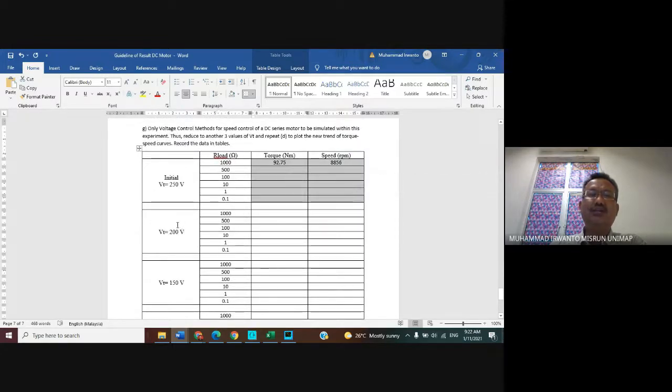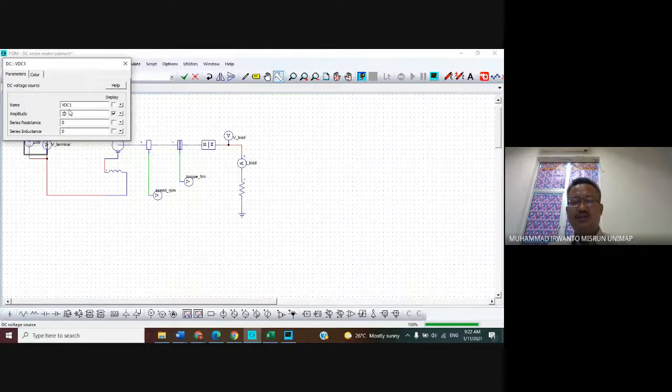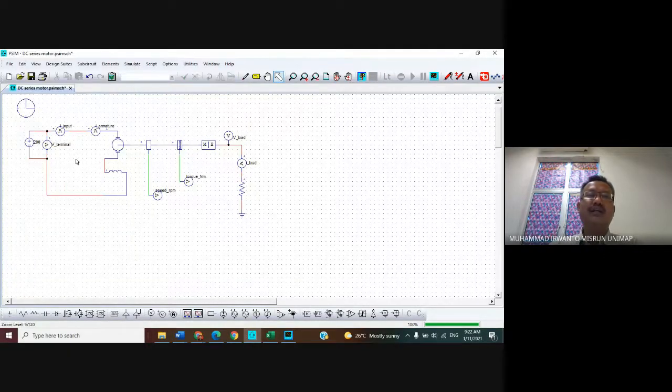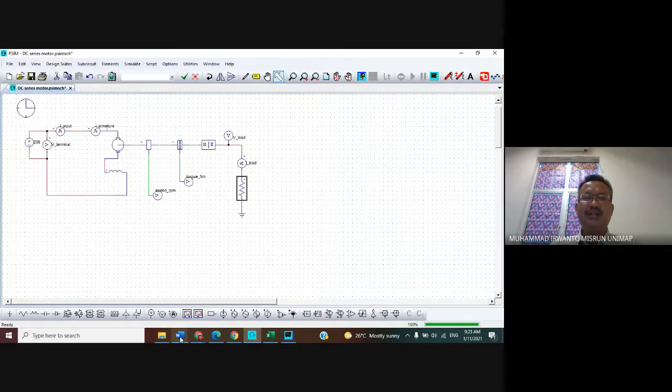And then vary to 200 volt, meaning you adjust here the voltage source to 200. Then adjust the value of the R load, starting again from 1000, then run and observe the torque and also speed, for their RMS only. Adjust this R load from 1000 until 0.1.